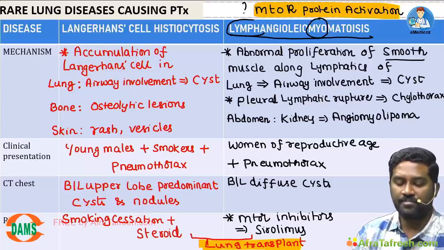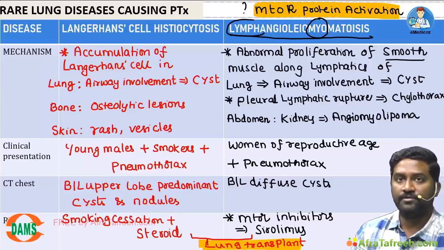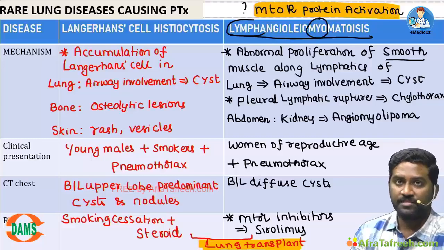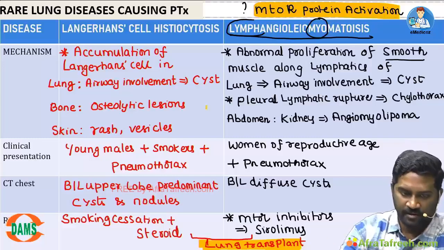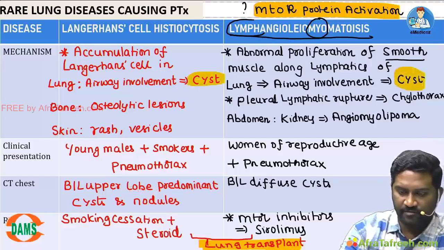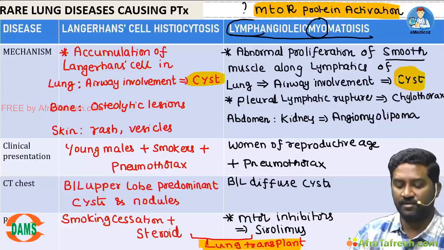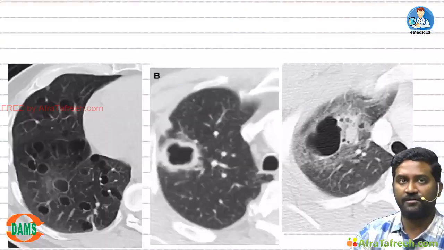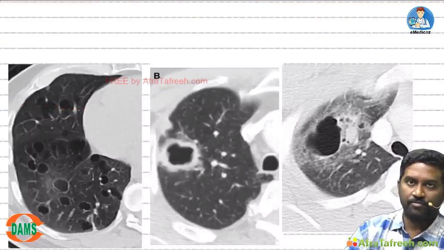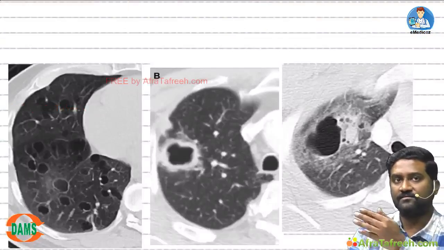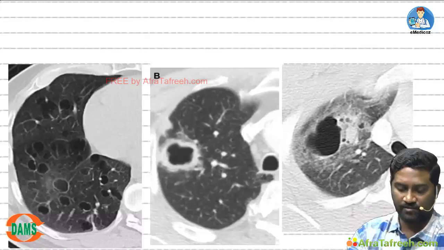lymphangioleiomyomatosis. Let us see how to differentiate cavity, pneumatocele and cyst, because all these are air-filled areas. Once you see them in a CT chest, you will be confused about how to differentiate. Now these are three air-filled areas. I want you to identify which is cyst, which is cavity, which is pneumatocele.